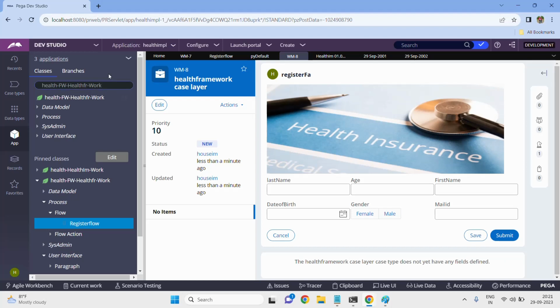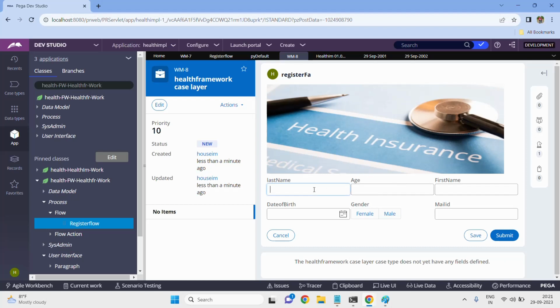Okay, now whatever you are seeing here, this is a user interface, which means it is visible to the user. That is called the user interface. User interface is nothing but what is visible to the user. This is only visible to the user. This is visible to the developer. All these things are visible to developers like you and me, but this is the only thing that is visible to the user, that is called the user interface.